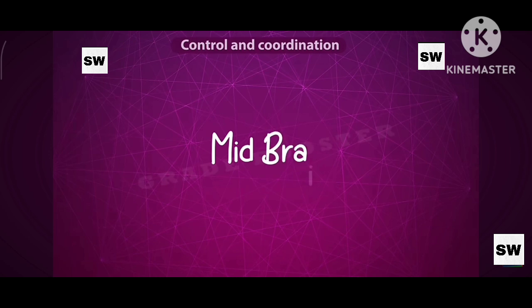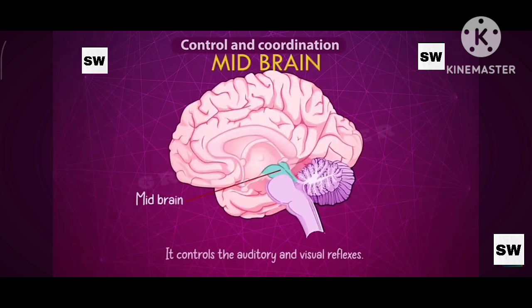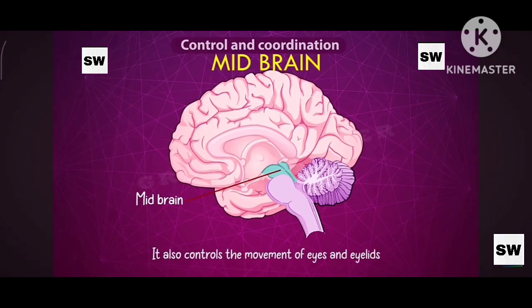Next, we see the midbrain. The midbrain controls the visual and auditory reflexes. That means it controls the reflexes related to vision and hearing. It also has a center for controlling the movements of our eye and eyelids.